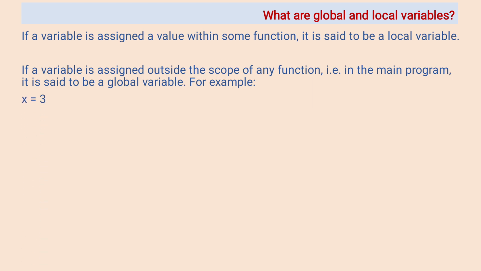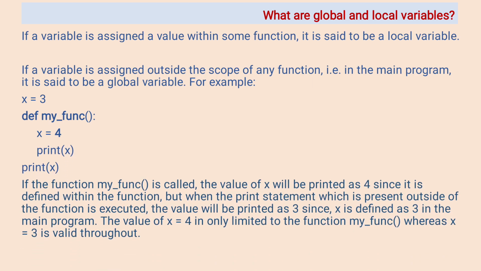For example, x is equal to 3. Define my underscore function: x is equal to 4, print x. Print x.